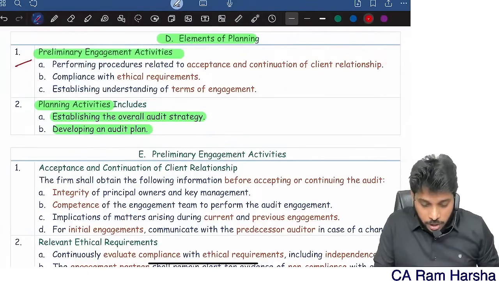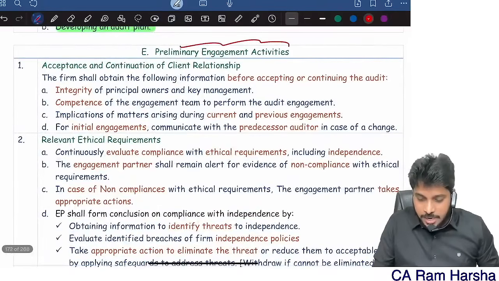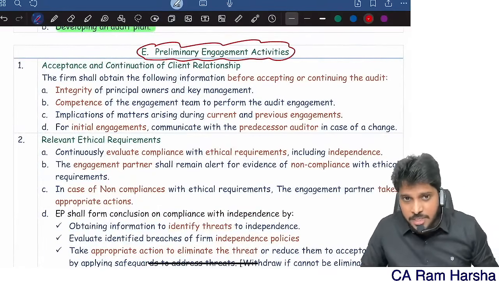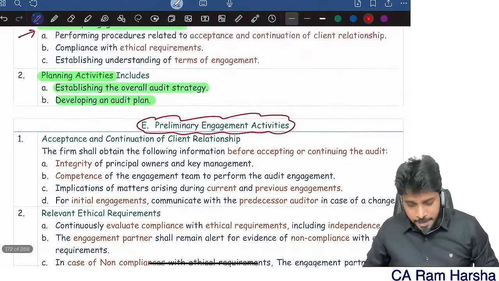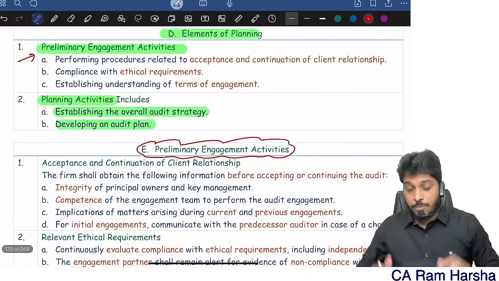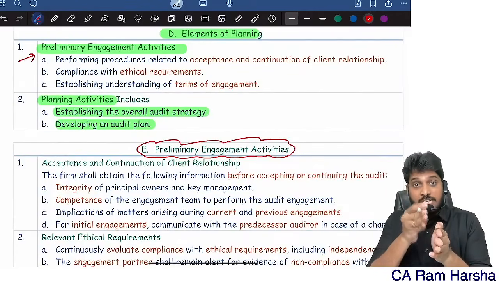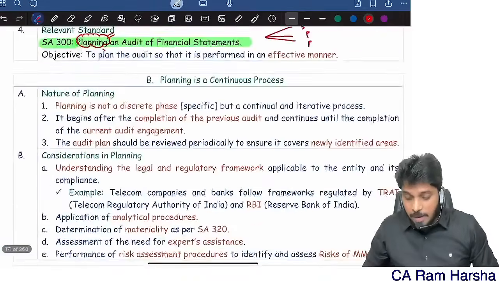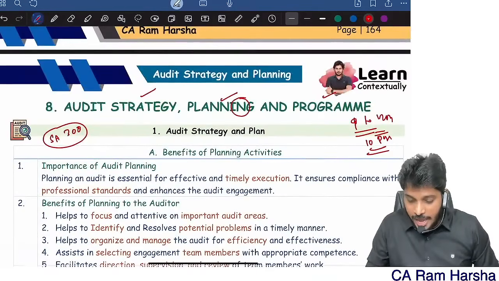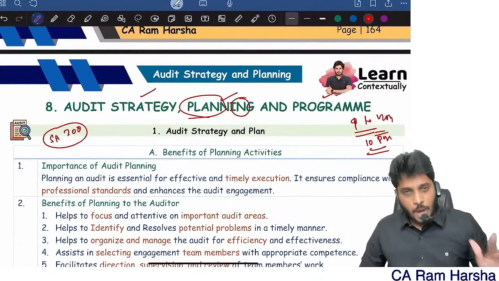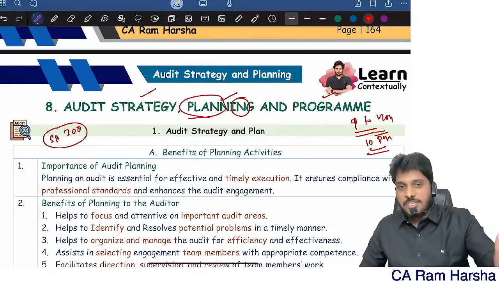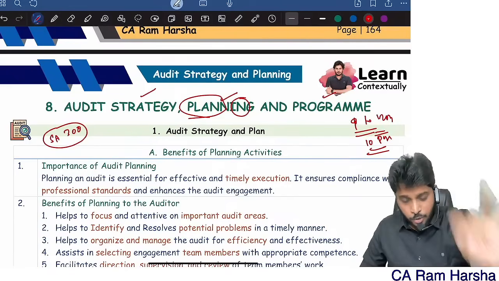Now, what are preliminary engagement activities? Here I am going to cover that. This understanding is very important. Now, what is the difference between strategy, plan and program? Even though the chapter heading is planning, I actually call it plan. Audit strategy, audit plan, audit program.